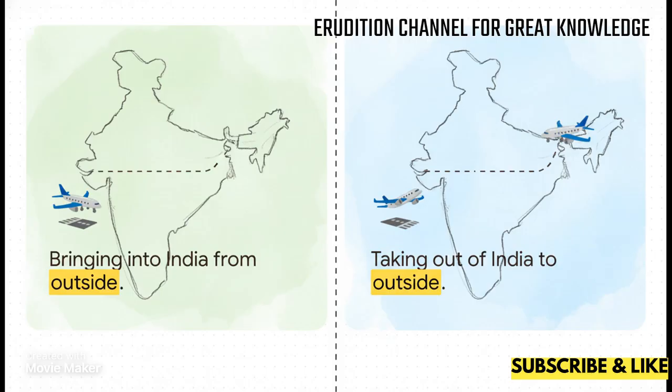It's all about crossing that national border. Import, under Section 2, subsection 23, is simply bringing into India from a place outside India. Export, under Section 2, subsection 18, is taking out of India to a place outside India. Sounds super simple, right? But in customs law, precision is everything. That physical movement across the line is the prerequisite for everything else.